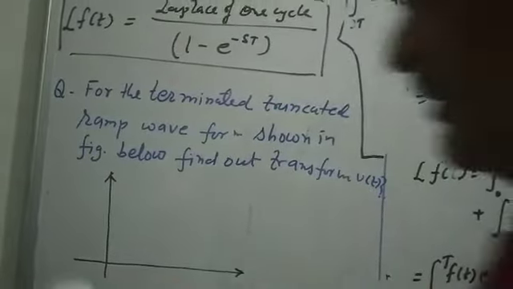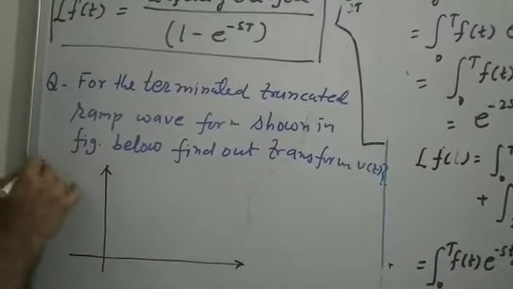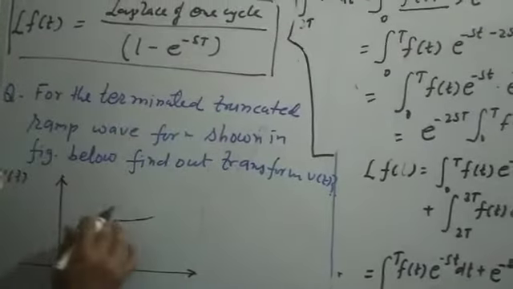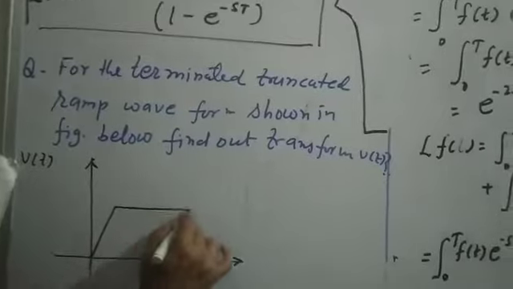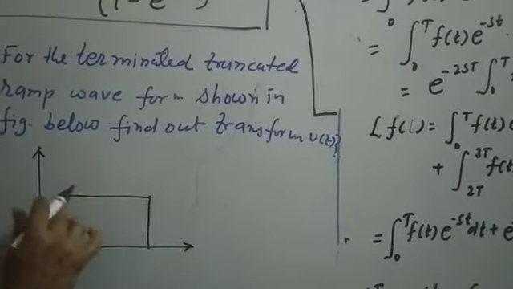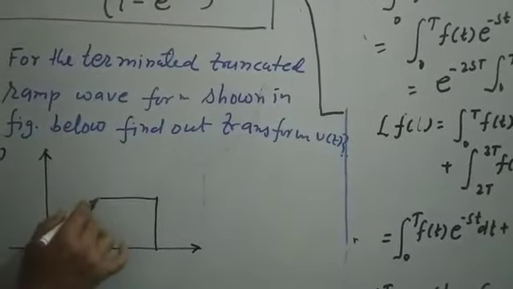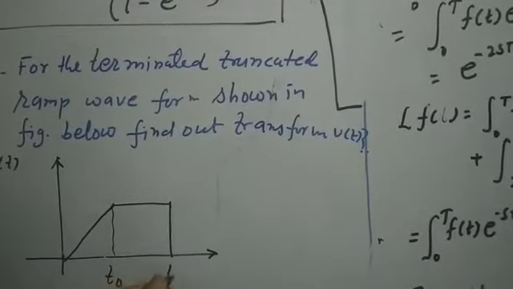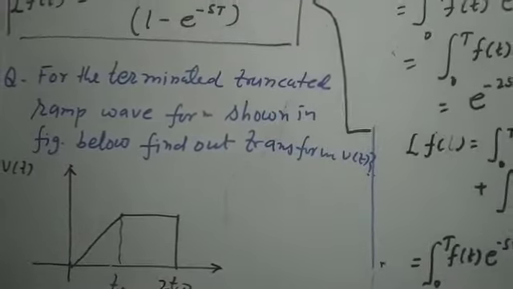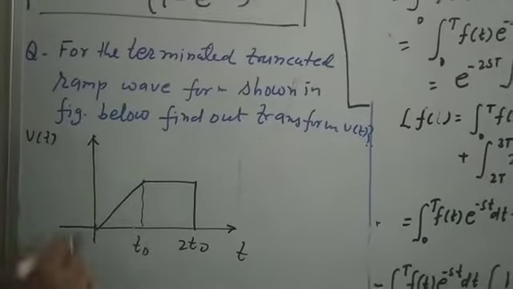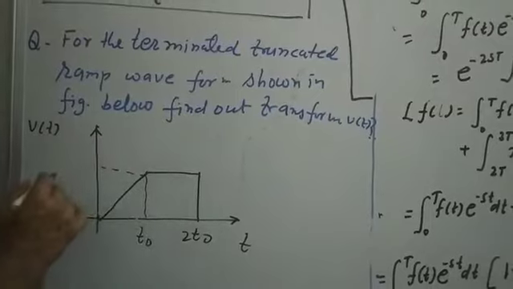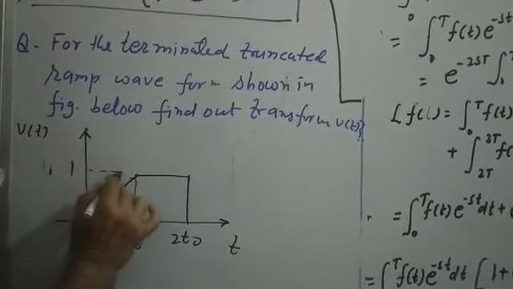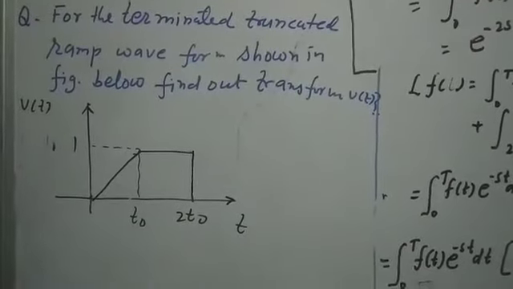Here, this is a terminated, truncated waveform, or voltage v(t) of this nature. This is T0, this is 2T0. This is the time axis and this is the magnitude, 1 unit. So you have to find the Laplace of this waveform.